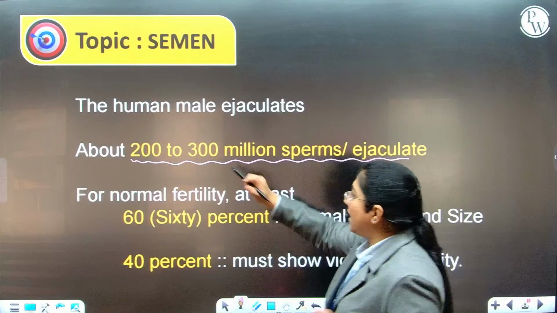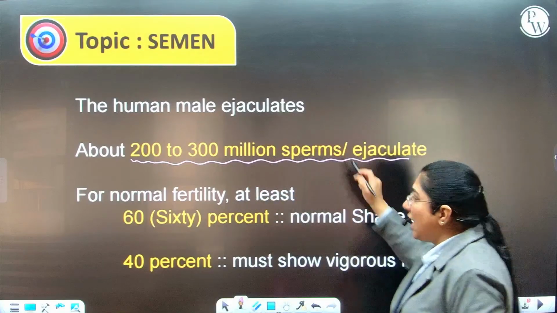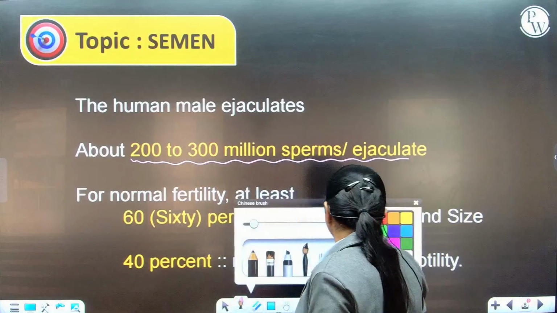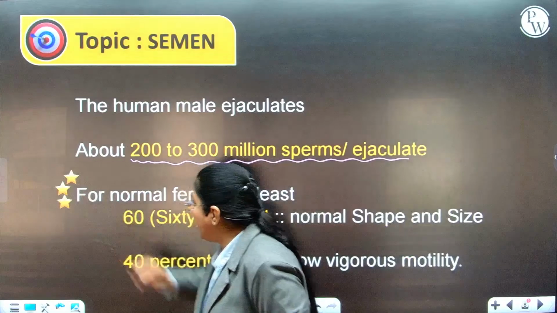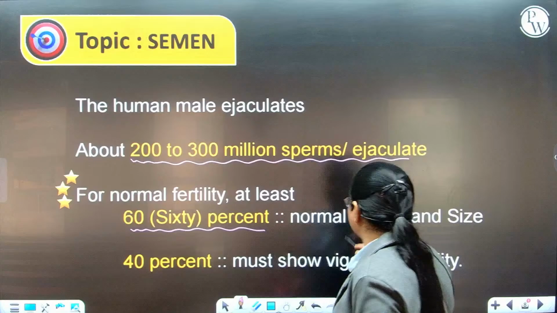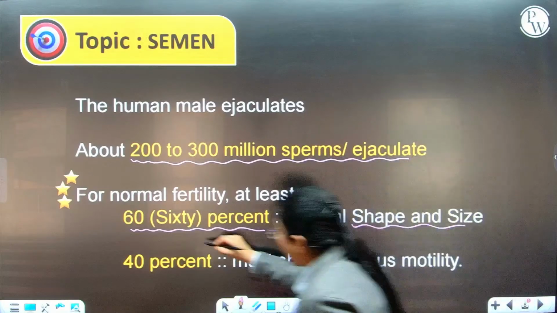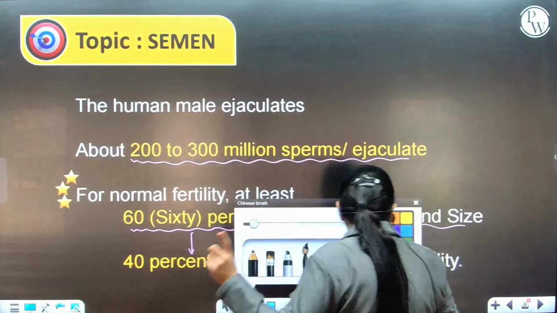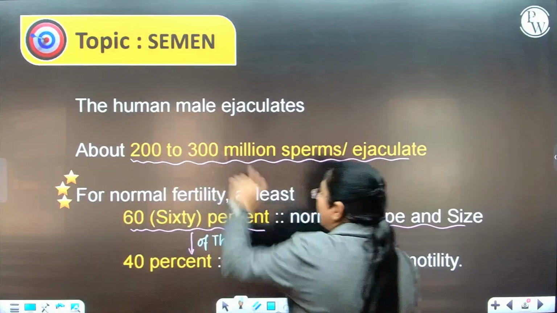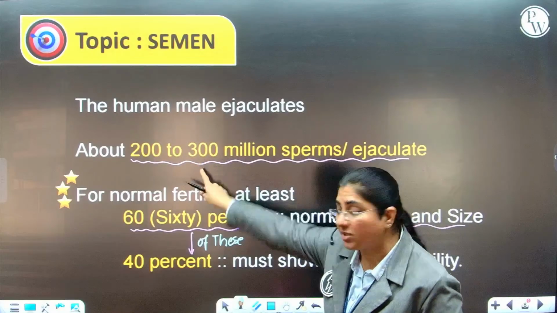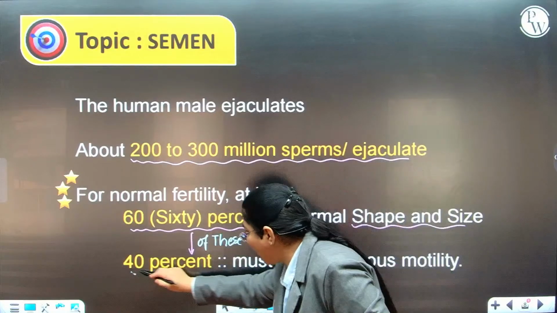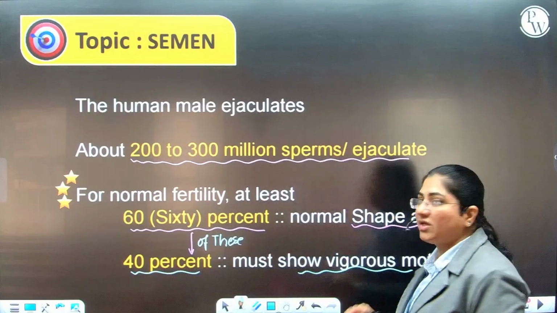For that, there are 200 to 300 million sperms, and for efficient fertilization, an important MCQ which you need to remember is that we need 60% of the sperms to have normal shape and size, and of these, please pay careful attention, of these 60%, not of the 200 to 300 million, 40% should show vigorous motility.